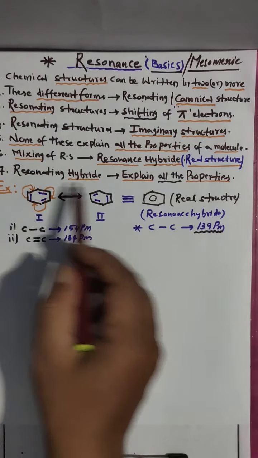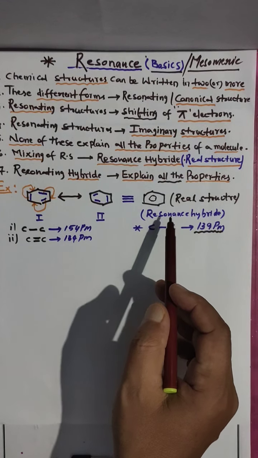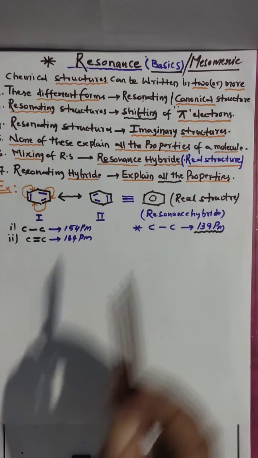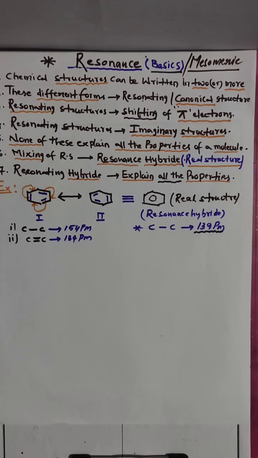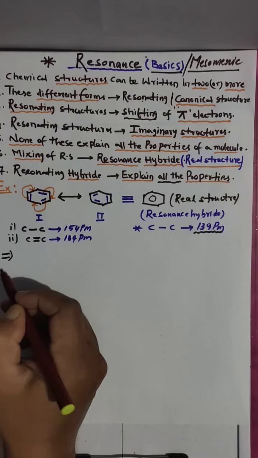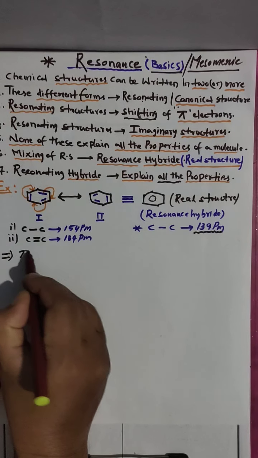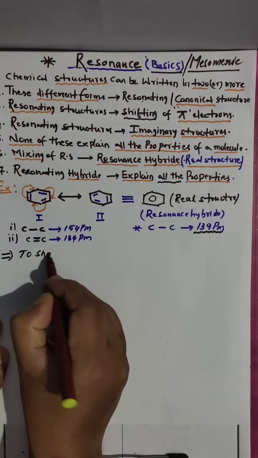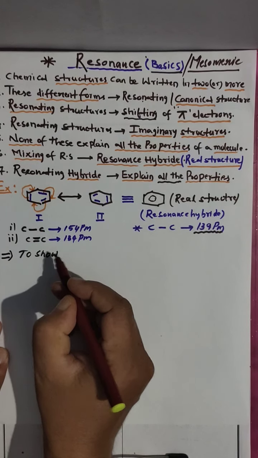This can't explain all the properties, this can explain all the properties. So this we have to remember. Clear? Now we go for some other basic points to show resonance.